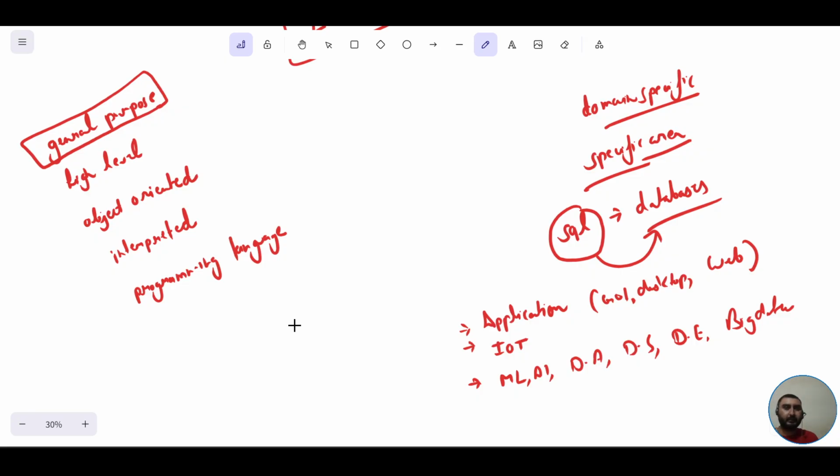So Python in general we can use almost everywhere, right? That is why Python is known as a general purpose programming language. It's not domain specific. The area for the usability of Python is not fixed. It is generalized. Okay, now I would explain what exactly high level means, or Python being high level.